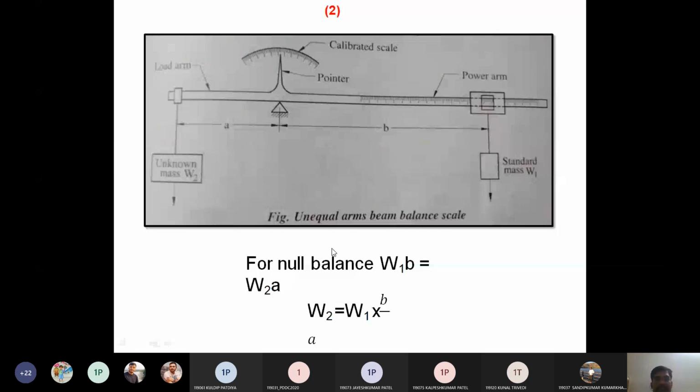We take the moment, where W2 into A, right? We consider the moment from this point.